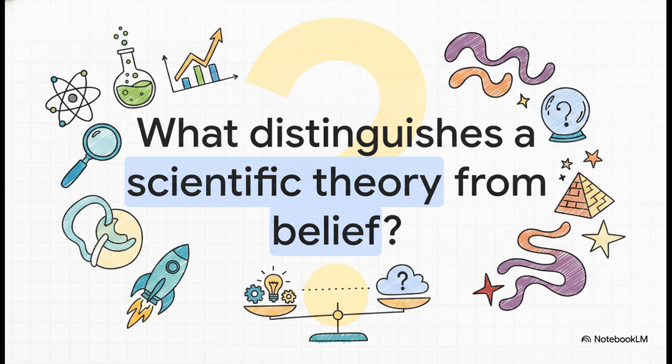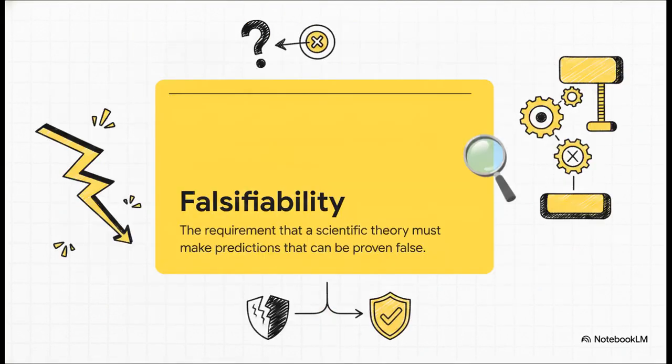Which brings us to a really crucial question, and I want you to genuinely think about this for a second. What exactly distinguishes a true, rigorous scientific theory from just a simple, pretended belief? How do we actually separate the real science from the pseudoscience? The answer lies in a concept introduced to scientific philosophy called falsifiability.